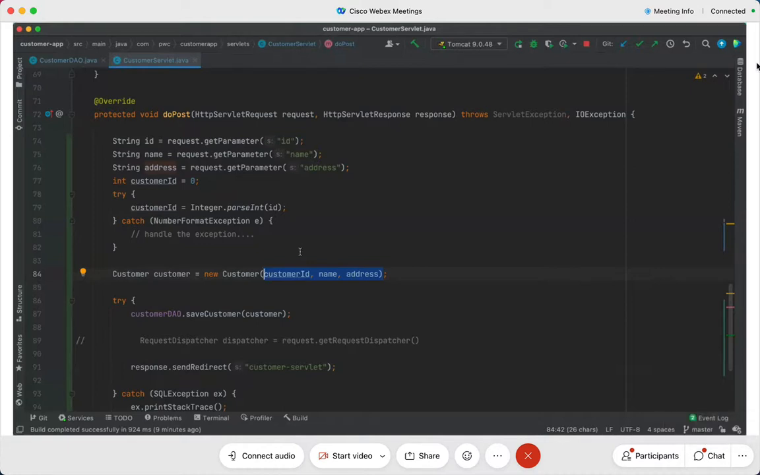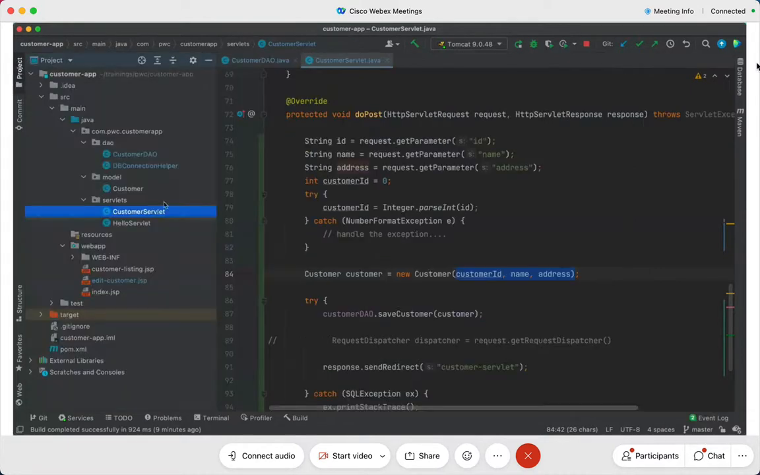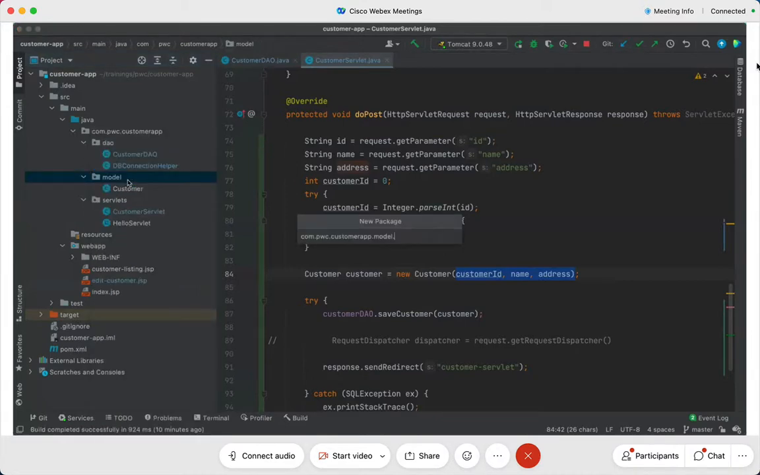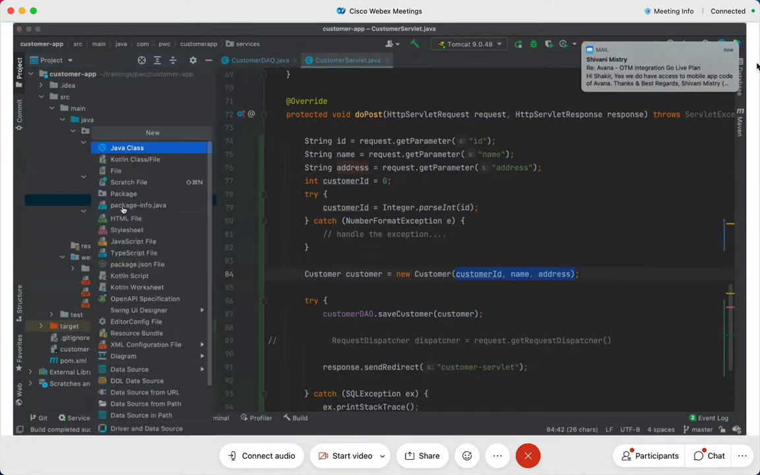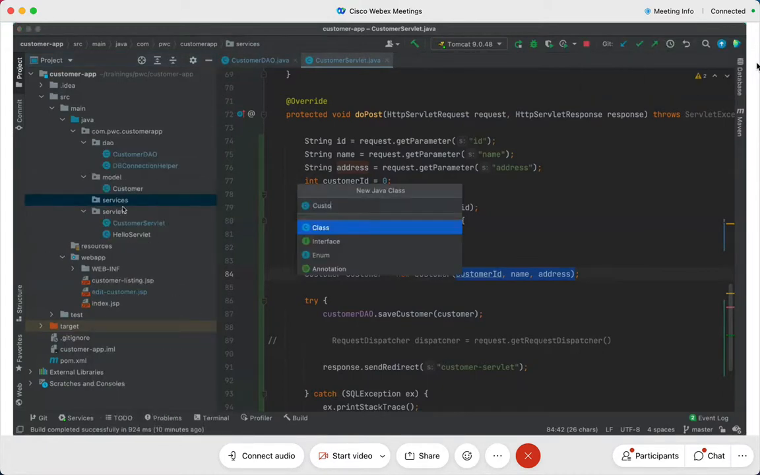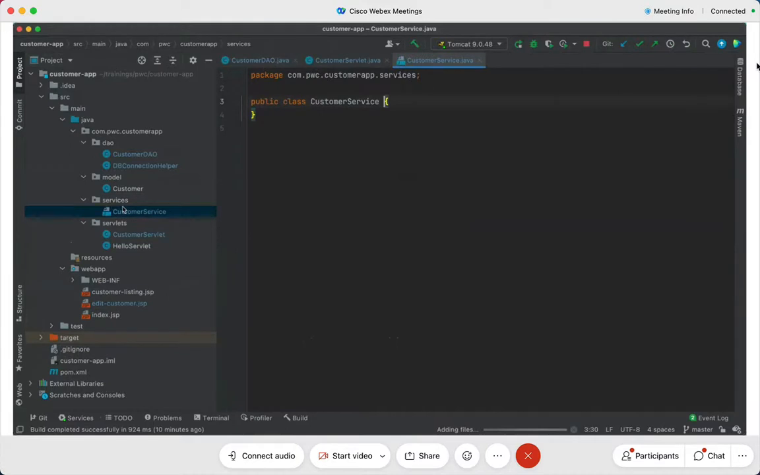So for that purpose, what am I going to do? I am going to create yet another package here, my dear friends. I'm going to call it not model, but services, or service, it depends, your personal choice. And I'll create a class called customer service. See, yet another class coming into the picture now.